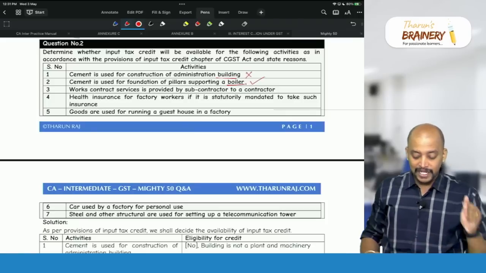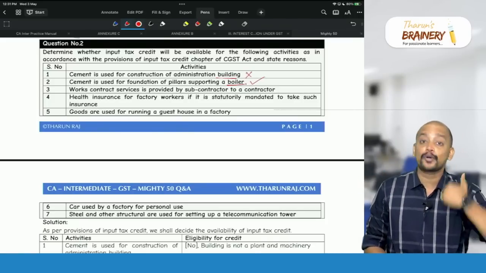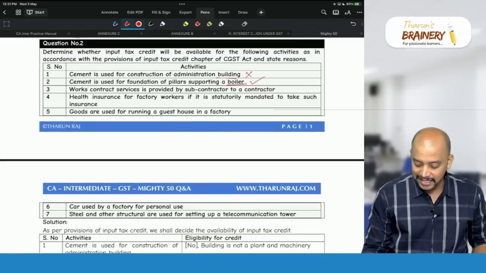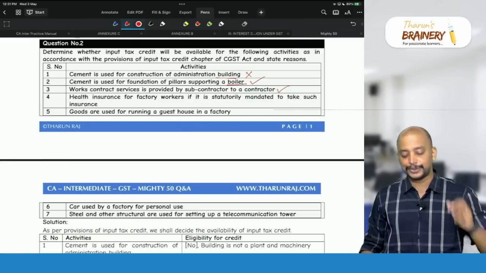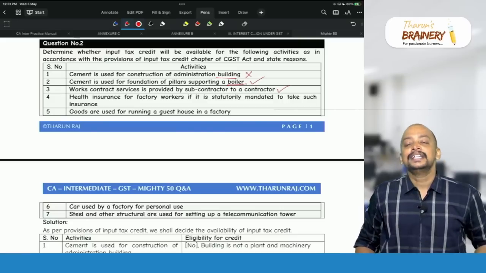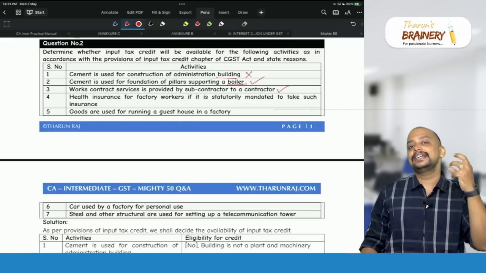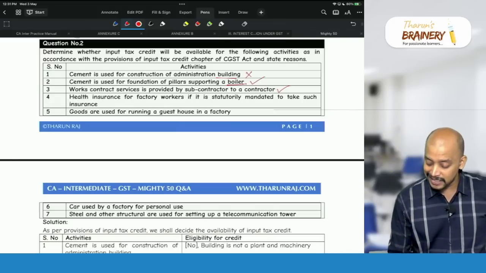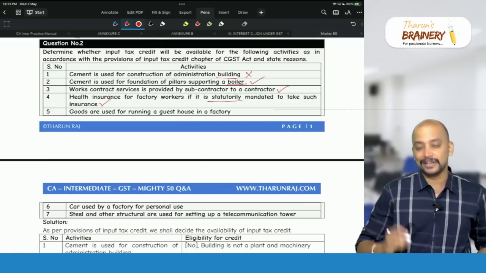Works contract service is provided by a subcontractor to a contractor. So a contractor is receiving services from a subcontractor in relation to works contract service. The contractor is not the owner of the property. Therefore, ITC is available. It is covered under the exceptions. Then, health insurance for factory workers, if it is statutorily mandated to take that insurance. Generally, life insurance and health insurance are blocked credits, but we have an exception. That exception is: if it is incurred by the employer for the employee under a statutory obligation, then ITC is available. So in this case, even though health insurance is a blocked credit, it is under a statutory obligation, statutorily mandated to take such insurance. Due to that reason, ITC is available.